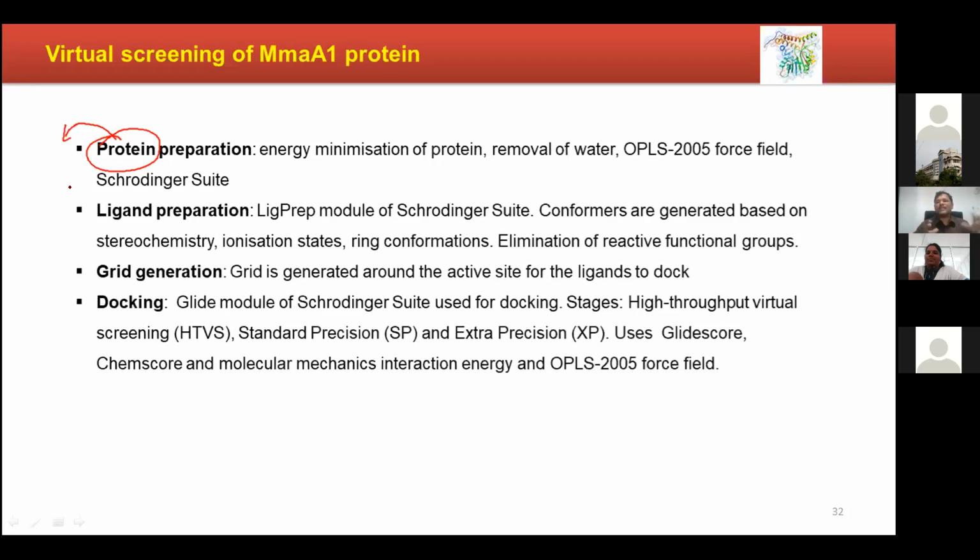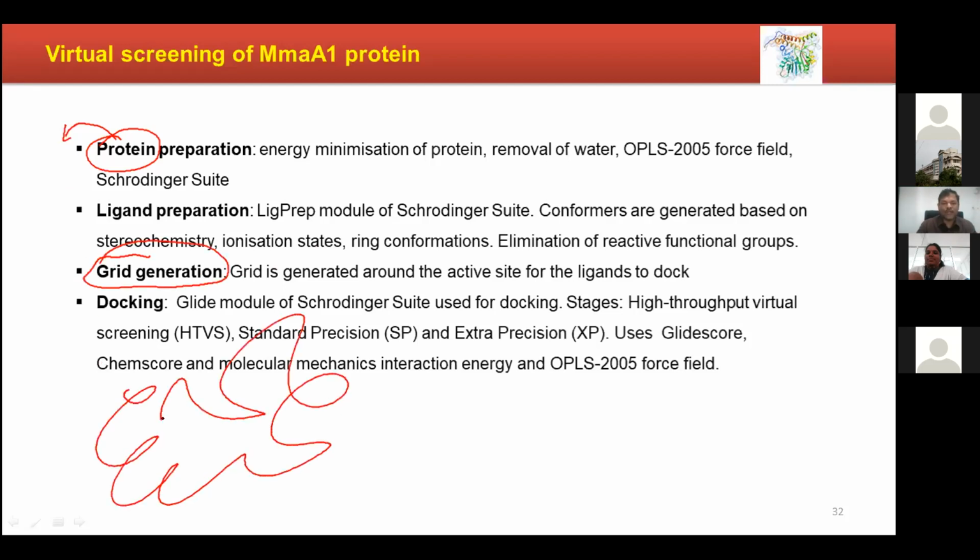So first, the protein is a physical object. It will have its own empty spaces, etc. And you also have an organic compound in three-dimensional shape and size. Both are physically drawn together to see the fitment in a particular area which we have defined as the receptor pocket via grid generation. Okay, it is like this.